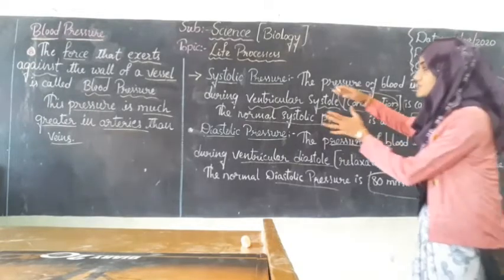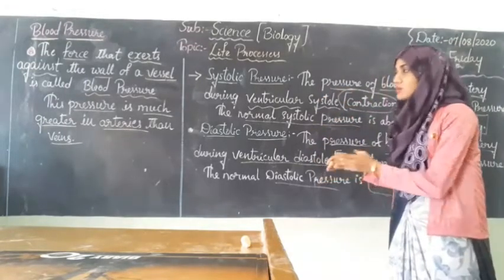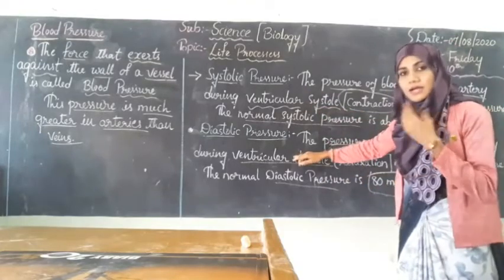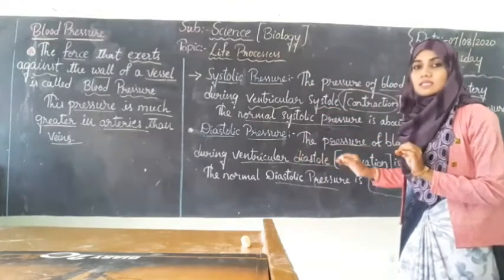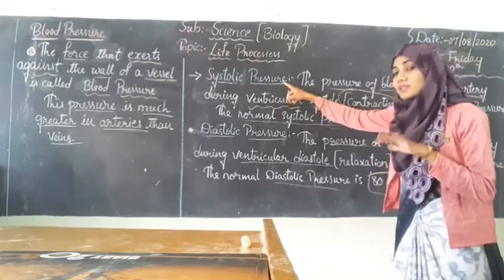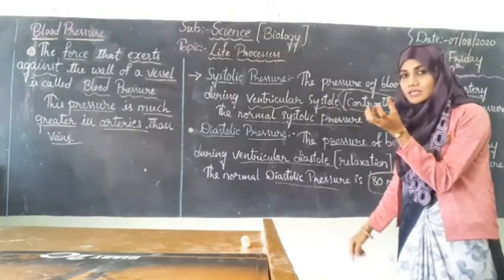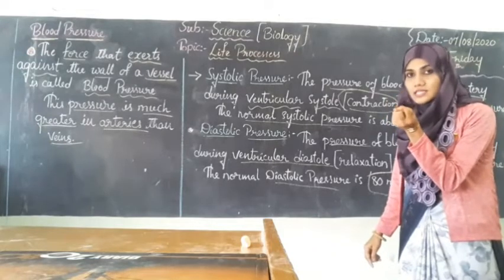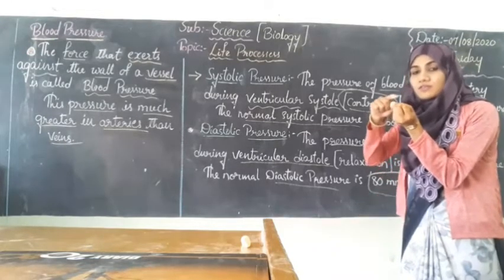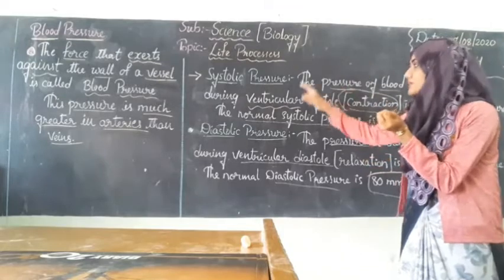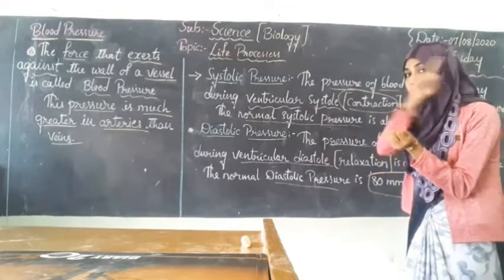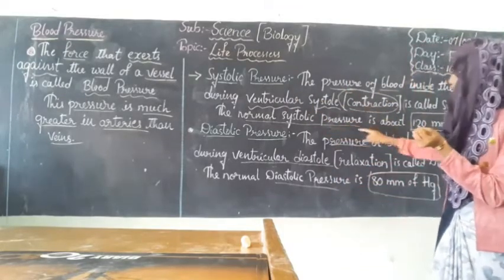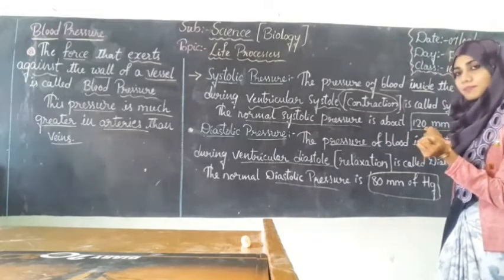So, the difference between systolic pressure and diastolic pressure: both flow in the arteries only, but systolic pressure is considered when the ventricle is contracted, right? During the contraction of the ventricle, the force of the blood is considered systolic pressure, and that normal pressure will be 120 millimeter of mercury.